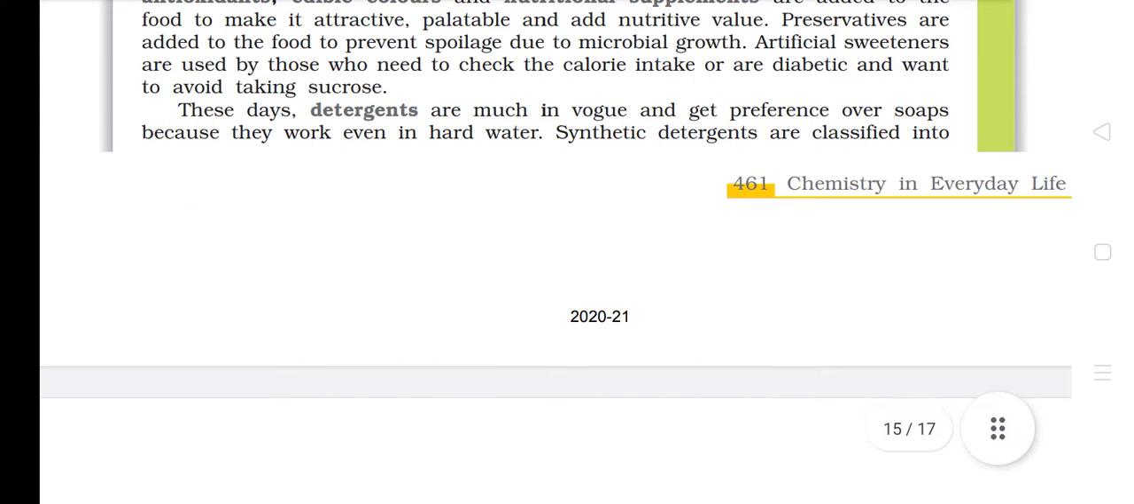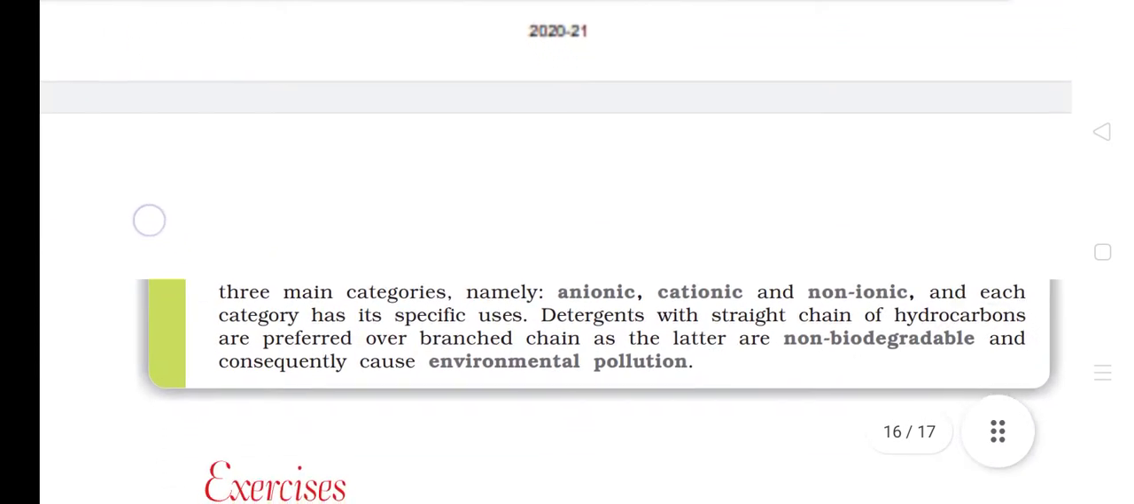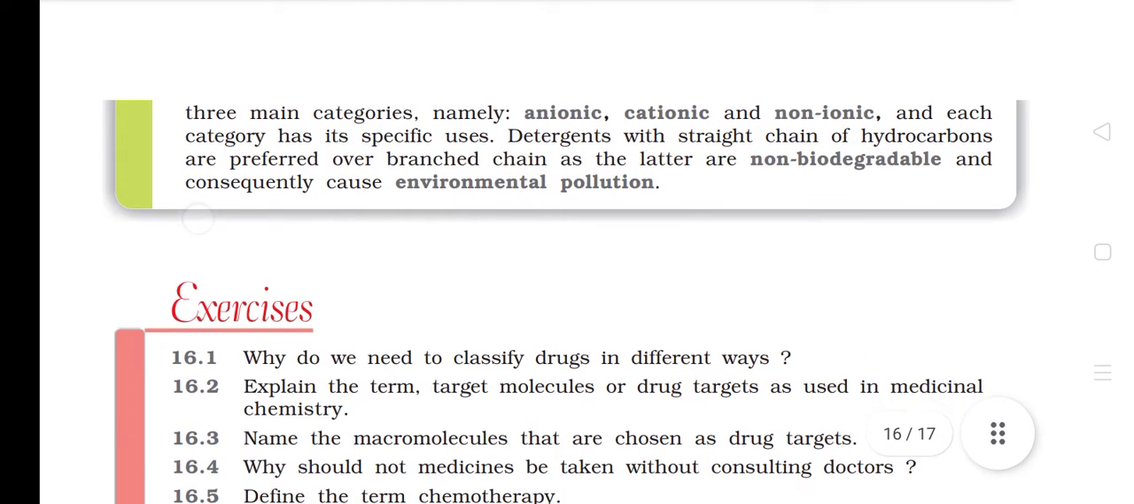taking sucrose. These days, detergents are much in vogue and get preference over soaps because they work even in hard water. Synthetic detergents are classified into three main categories, namely anionic, cationic, and non-ionic, and each category has its specific uses. Detergents with a straight chain of hydrocarbons are preferred over branch chain as the latter are non-biodegradable and consequently